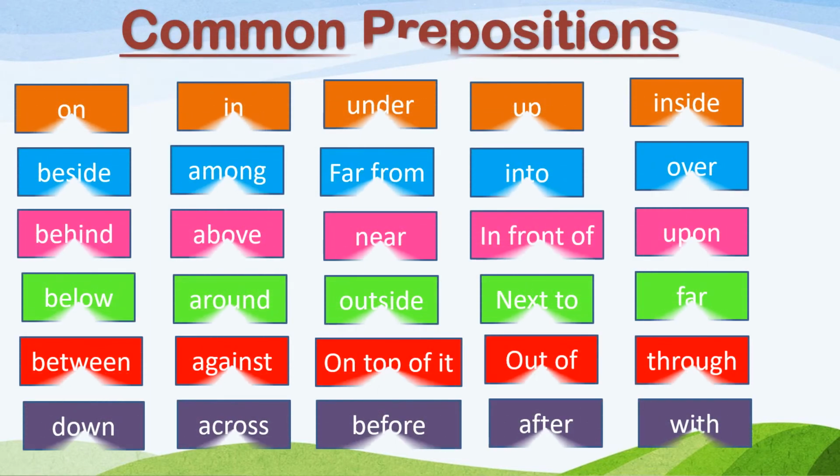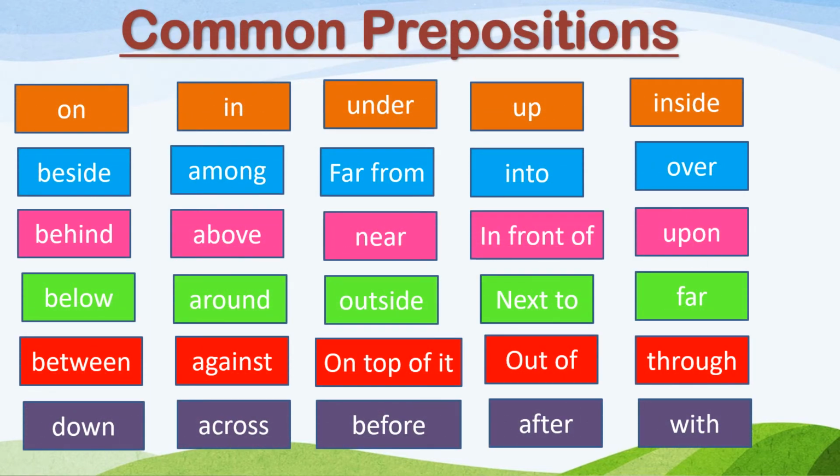Now children, let's see some common prepositions. You can learn all these common prepositions because we will be using them while reading sentences. On, in, under, up, inside, beside, among, far from, into, over, behind, above, near, in front of, upon, below, around, outside, next to, far, between, against, on top of, out of, through, down, across, before, after, with. These are a few common prepositions which we use.